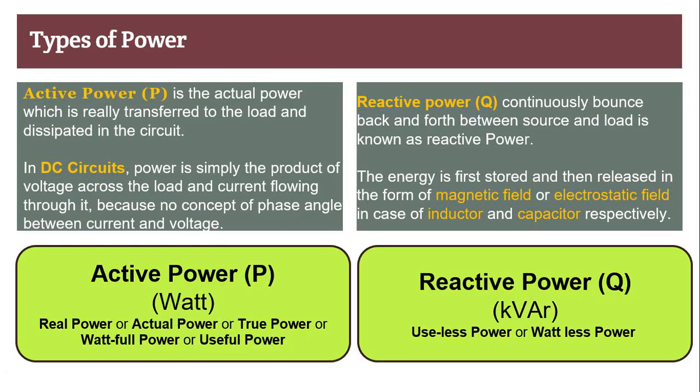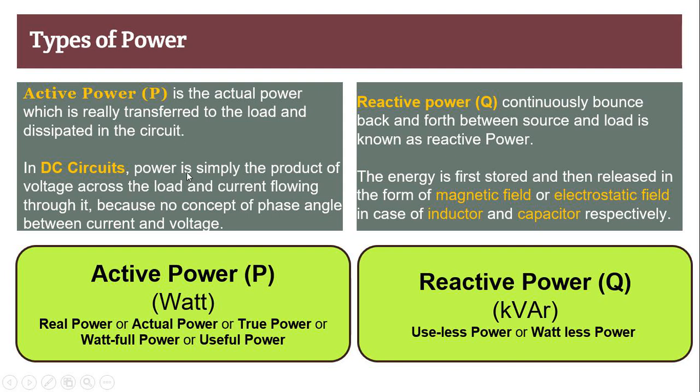Types of power. Now this looks very simple, but as the harmonics enter the picture, the powers behave differently. You will see this in later slides also. Active power is the actual power which is really transferred to the load and really dissipated in the circuit.